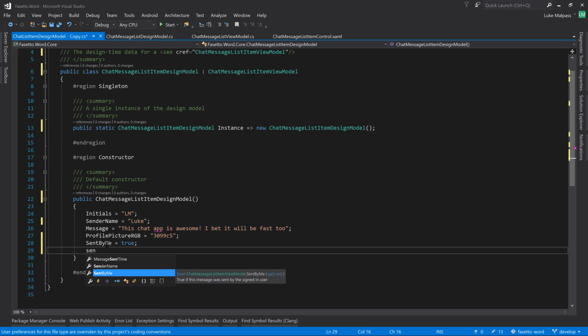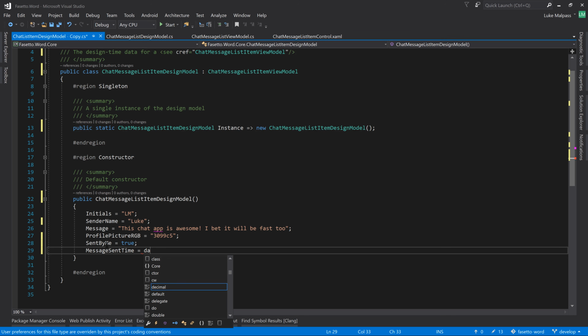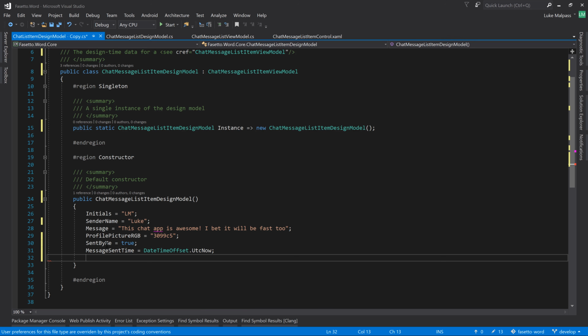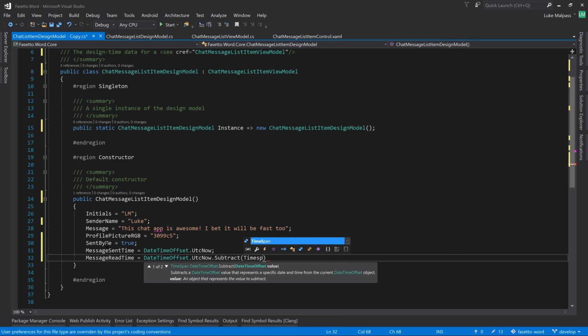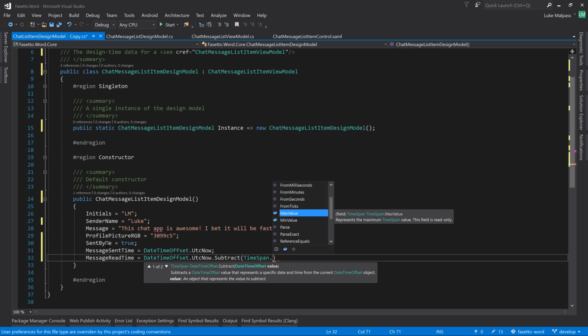Then message sent time equals DateTimeOffset.Now. Read time will do the same thing, DateTimeOffset.Now.Subtract TimeSpan.FromDays.